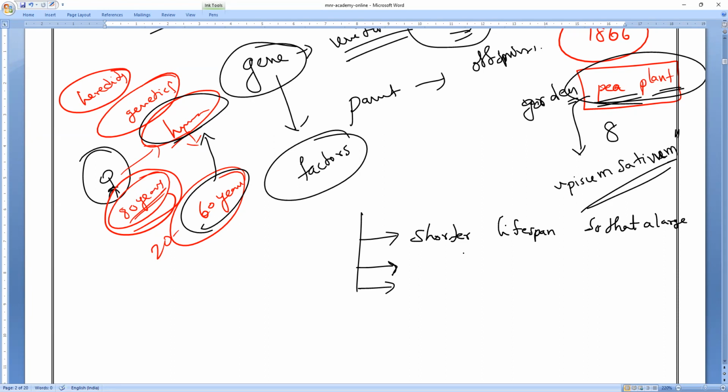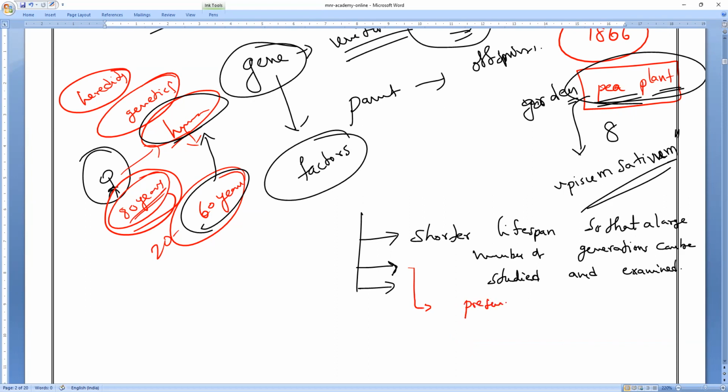Shorter lifespan, so that you can study more generations or fewer generations? We can study a large number of generations over a small period of time or a large period of time. Please respond, guys. Yes, in a small period of time. Means the time period is less, but the number of generations is many. That is what. Next, presence of contrasting variations of features.